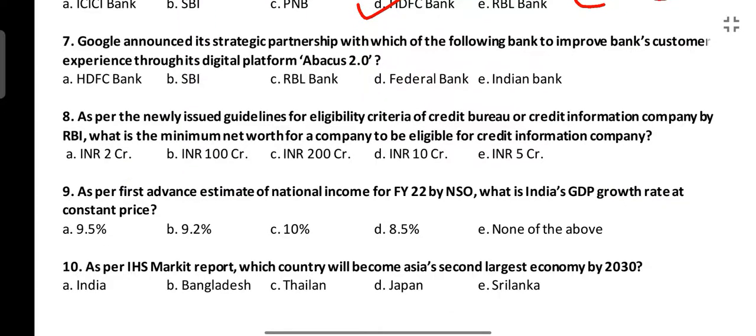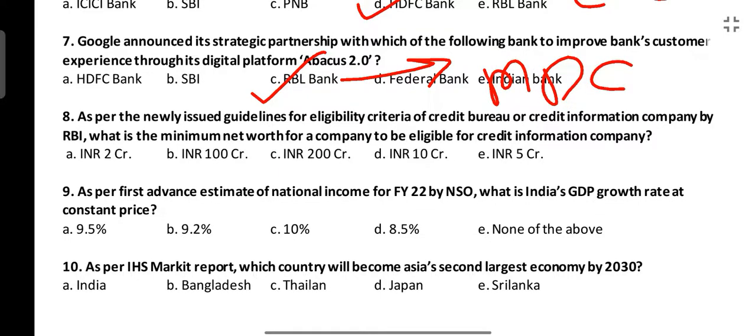Next is, Google announced its strategic partnership with which of the following banks to improve the bank's customer experience through its digital platform Abacus 2.0? The correct answer is RBL Bank. RBL Bank has recently changed its MD and CEO. Let me know in the comment section who is the current MD and CEO of RBL Bank.